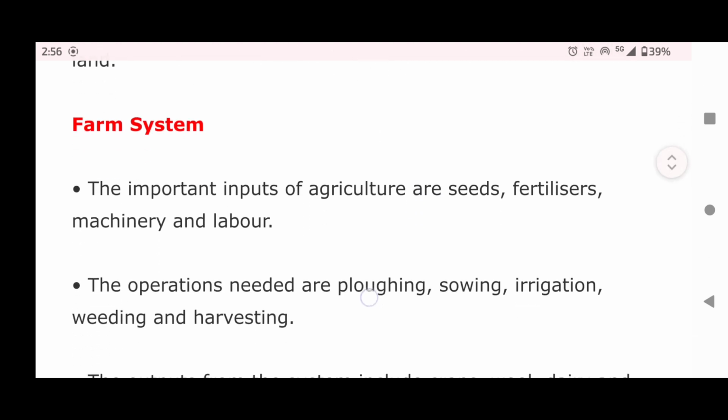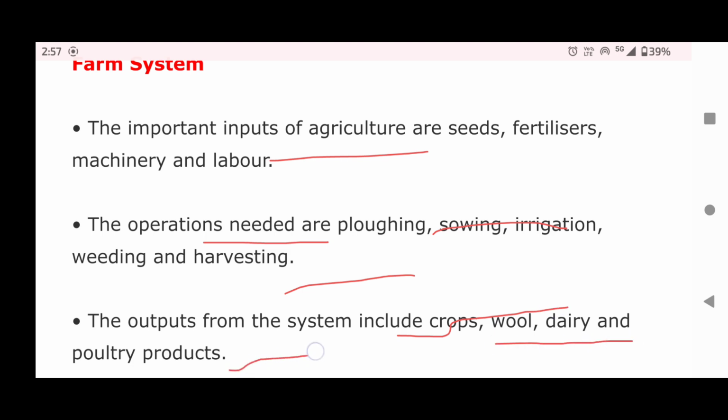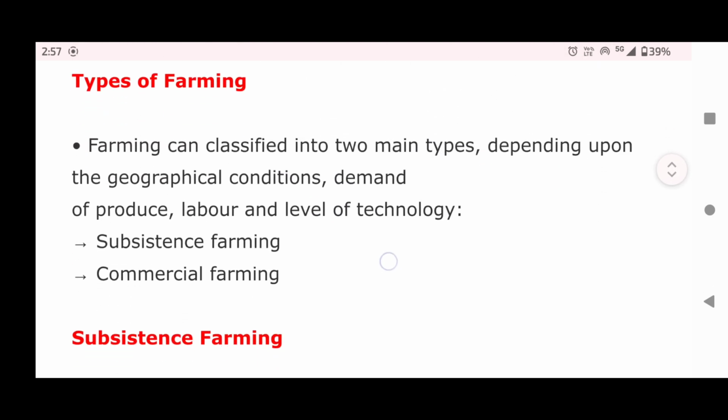Farm systems. The important inputs of agriculture are seeds, fertilizers, machinery, and labor. The operations needed are plowing, sowing, irrigation, weeding, and harvesting. The outputs from the system include crop, wool, dairy, and poultry products.